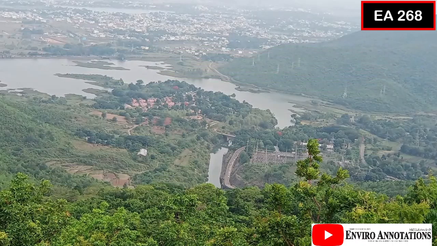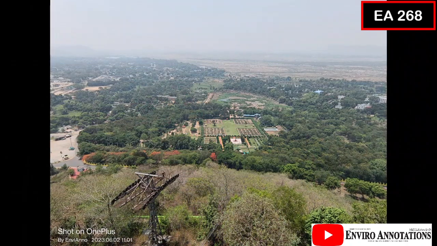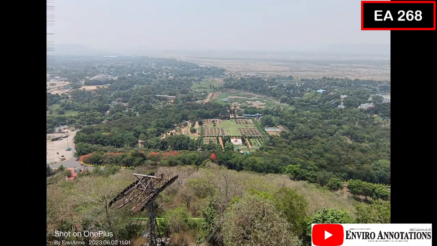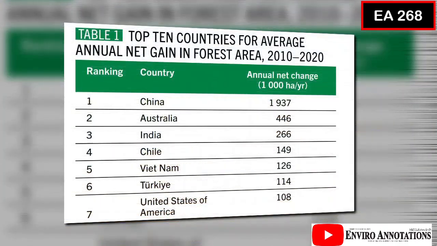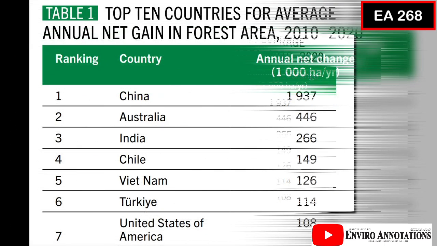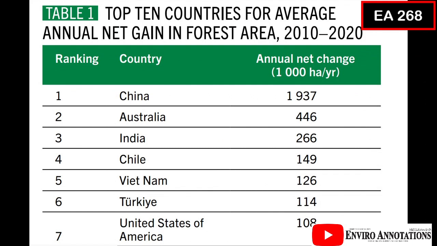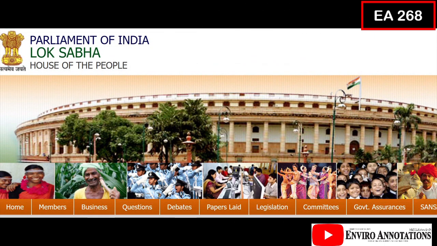Another important point in the report is that it places India at number 3 among the top 10 countries for average annual net gain in forest area from 2010 to 2020. The annual net change in India has been reported to be 266,000 hectares per year, while Australia added quite more, that is 446,000 hectares per year. And China topped with 1,937,000, that is 19,37,000 hectares per year.